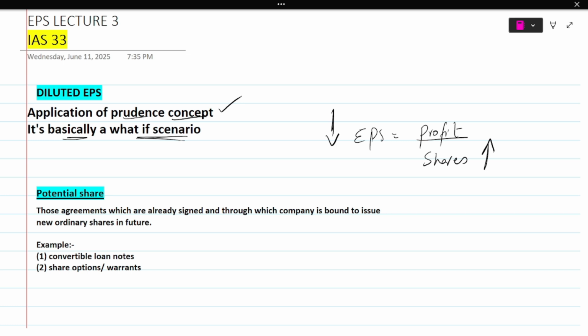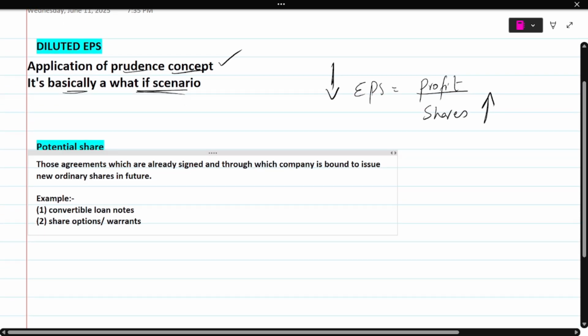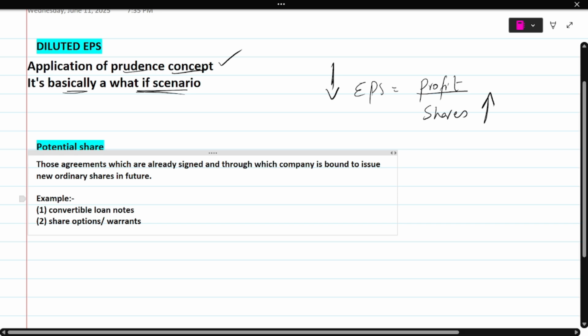Now, if your question is, okay, you told us that companies can make agreements which will bind them to issue new ordinary shares in the future, but what kind of agreements are you talking about? Do you have any examples? So I said yes, I do have two very famous examples. Not something that is new. You guys already know about convertible loan notes. You already know about share options and warrants, right? We have already learned this in the previous papers, right? So nothing new. And these two are the examples of potential shares. Why?